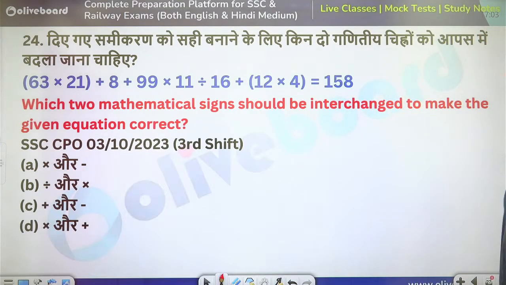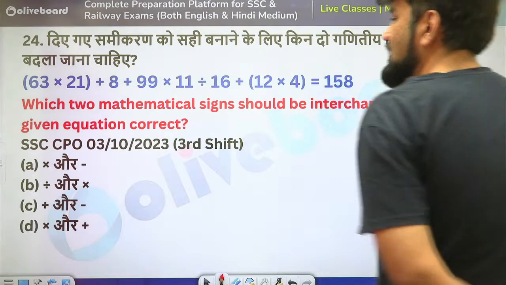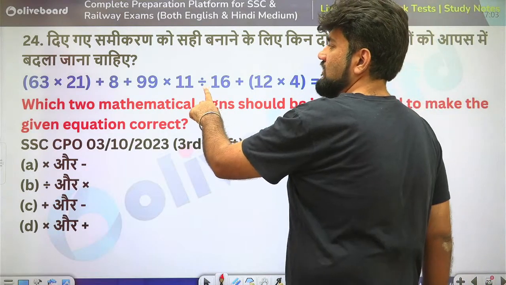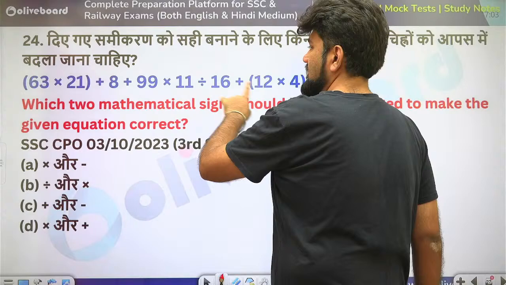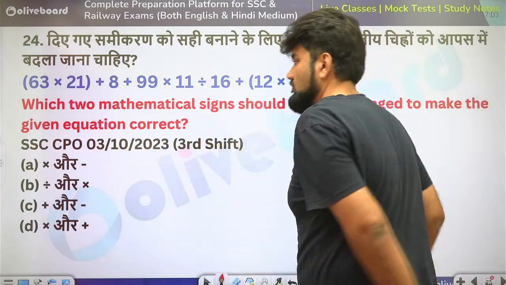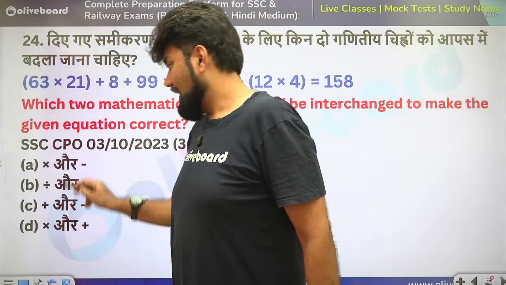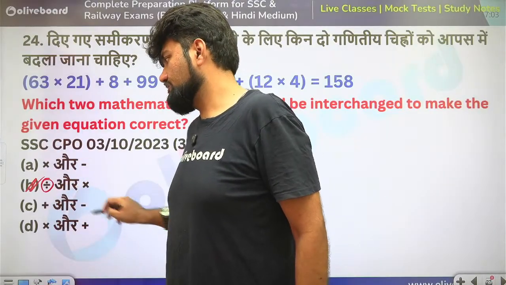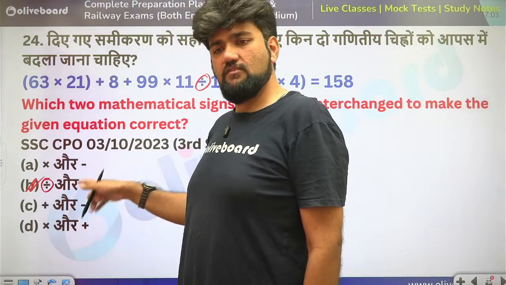Which two mathematical signs should be interchanged to make the given equation correct? Again, a very large one, but it's clearly visible here that division is not fitting the bill. 99 into 11 divided by 16. 16 is not getting cancelled by 99 and 11 by 16 is not possible. So division has to go. And I have only one option with division. So 99% this is my correct answer.